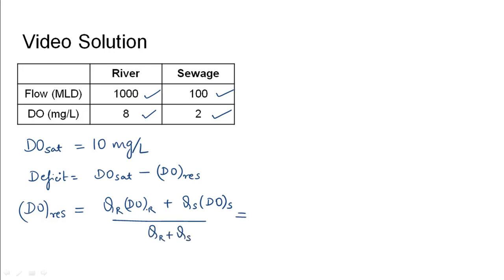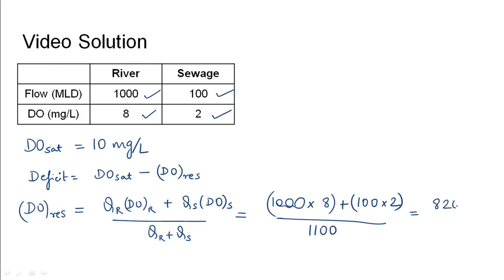So the flow of river is nothing but 1000 mld into the DO of river is 8 plus the flow of sewage is 100 and its DO is 2 divided by the total flow, that would be 1100. This would give the value to be 8200 divided by 1100, which would be around 7.45 mg per liter.